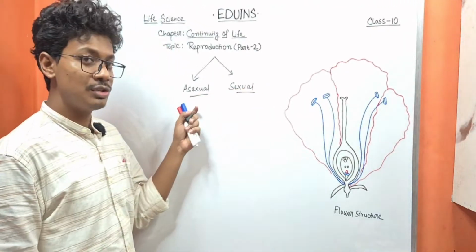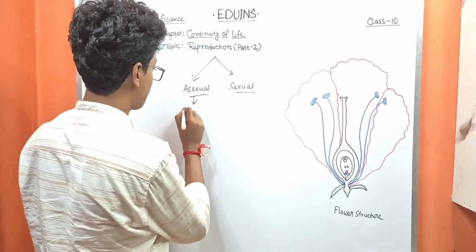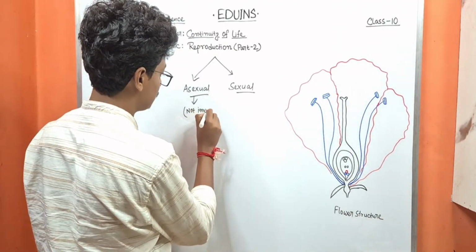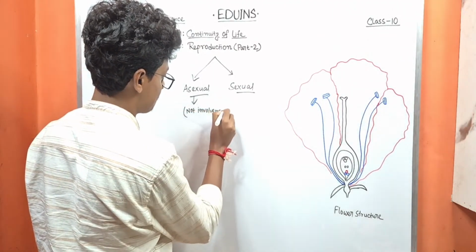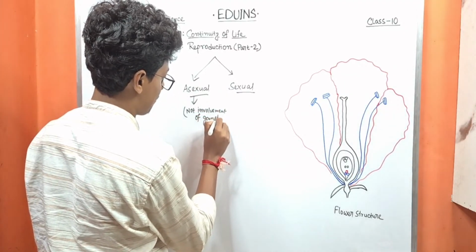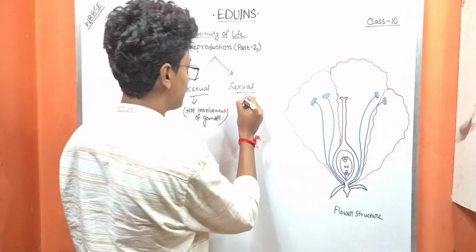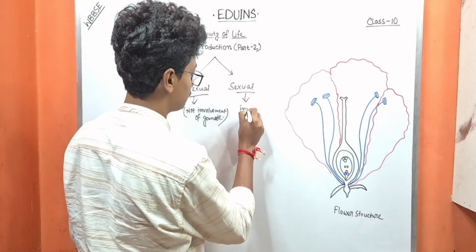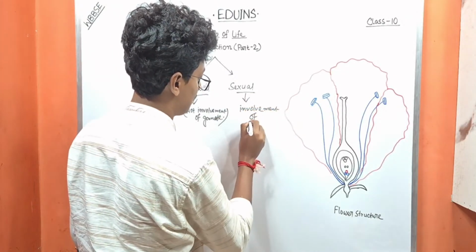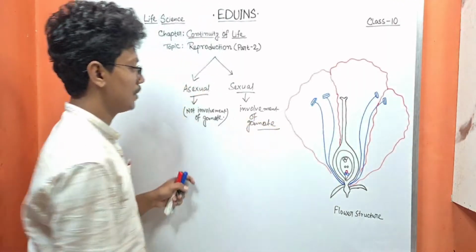Asexual reproduction is the one without the involvement of gametes, and in sexual reproduction there is the involvement of gametes.